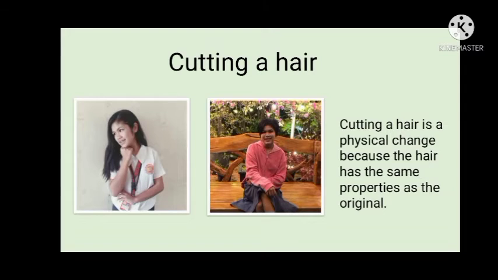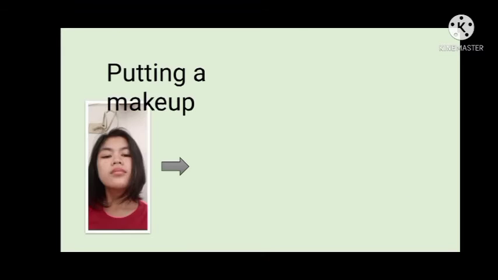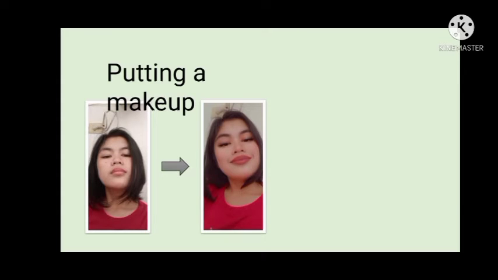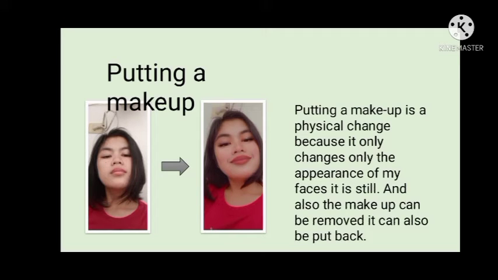And the last example for physical change is putting makeup on your face. As you can see in my first picture, there is no makeup, and in the second I have makeup. Putting on makeup is a physical change because it only changes the appearance of my face. It is still my face.